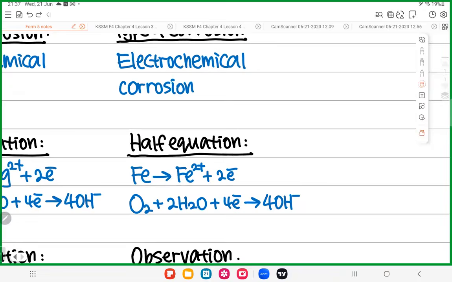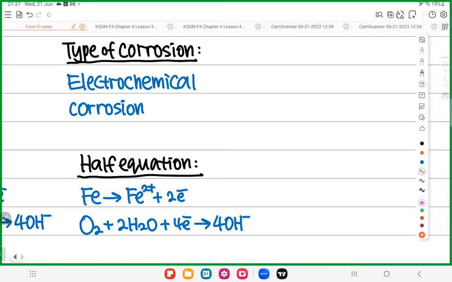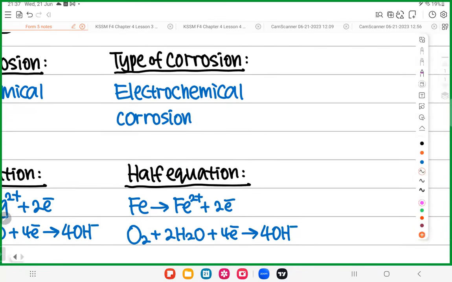Okay, so now look at here again. So in this case, what do you expect you can see? Okay, allow me to ask a simple question. I want you to answer me in the chat box, or you can answer me in the physical class as well. By looking at these two half equations, do you think we will see a blue color? Yes or no? Okay, let me see the answer from the chat box. The answer is yes. Why? Fe2+. Yeah. So when Fe2+ is produced, Fe2+ combines with potassium hexacyanoferrate and becomes blue.